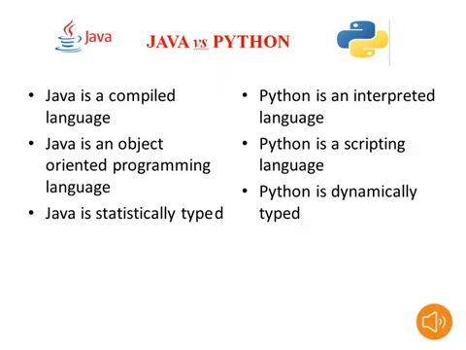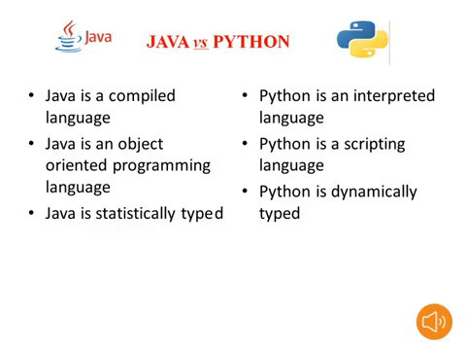Some other differences between Java and Python. Actually Java is a compiled programming language, Python is an interpreted programming language. At the time of evolution and features, we have already discussed these things. Java and Python are object oriented programming languages. Another important thing regarding Python is that it is also used for scripting. Actually with the help of Java also we can implement Java scripting, no problem. Java is statically typed and Python is dynamically typed.